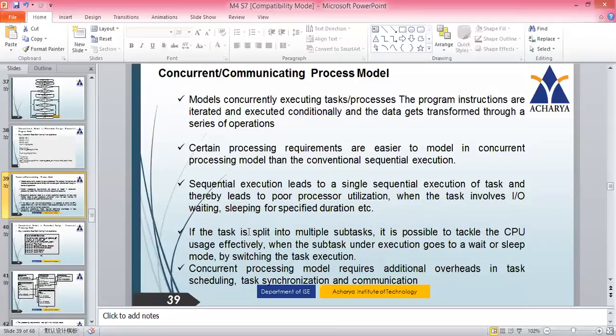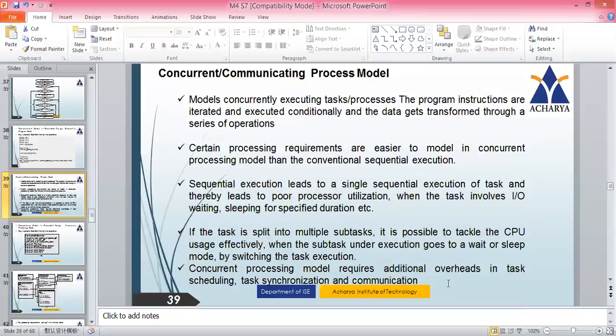I think you would have studied the status of the processes in your operating system subject: the start state, ready state, ready state, a blocked state. I think these things you would have come across. The same concept here also. So if the task is split into multiple subtasks, it is possible to tackle the CPU usage effectively. That is, when the subtask is under execution or going to wait or sleep mode, then we can take up the next task. So you can switch the task execution.